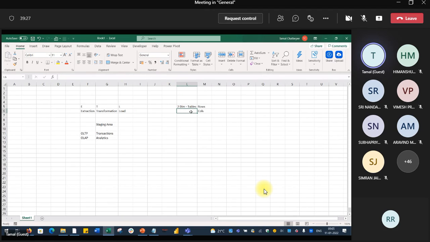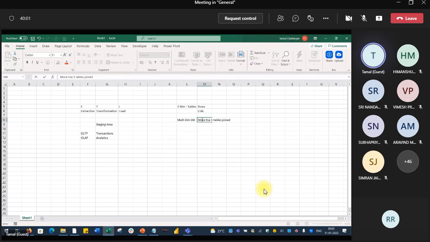So how can we create a multi-dimensional database? What do you mean by a multi-dimensional database? Clear your concept. A multi-dimensional DB will have more than one table joined.